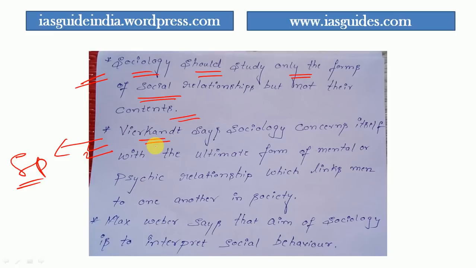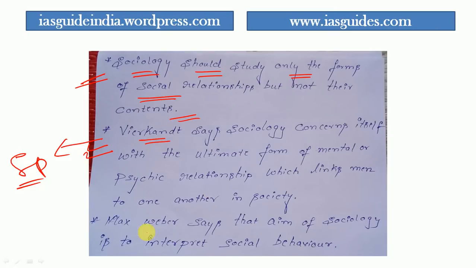He says that in dealing with culture, sociology should not concern itself only with the actual contents. Instead, it should also concern itself with the forces of change and persistence of the culture. This was the point given by Vierkandt. That's what Vierkandt opined about sociology and the concept of culture.